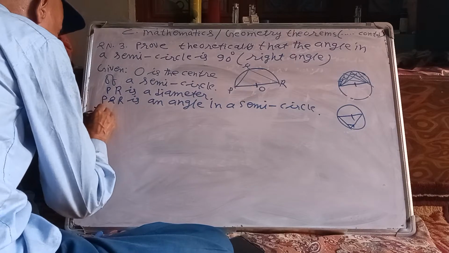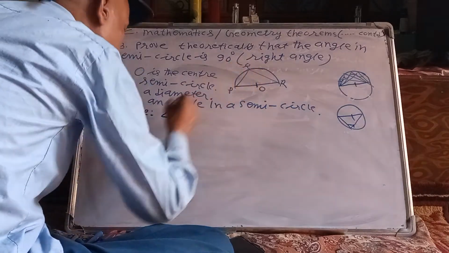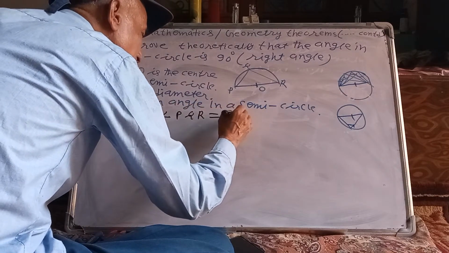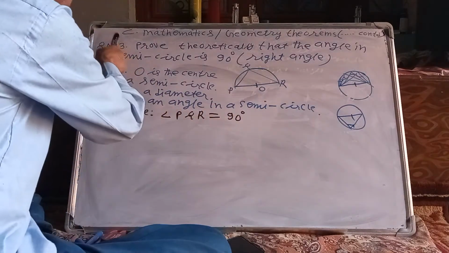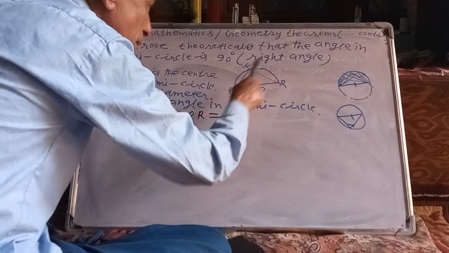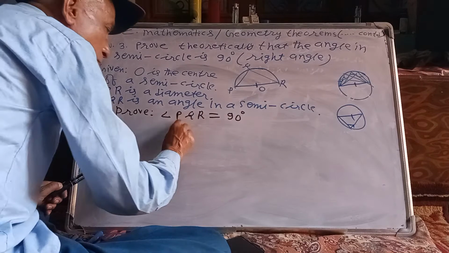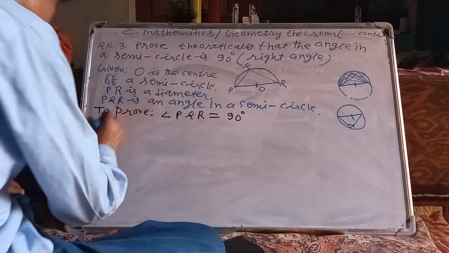To prove angle PQR equal 90 degree. Experimental verification: if you have to prove experimentally, you have to measure the angle directly, giving two figures. But here, to prove PQR equal 90 degree, no construction, no plan. What is the proof?